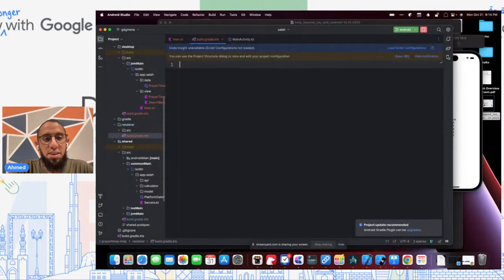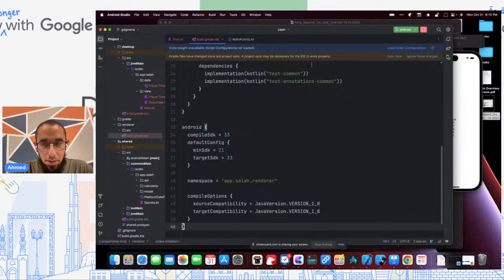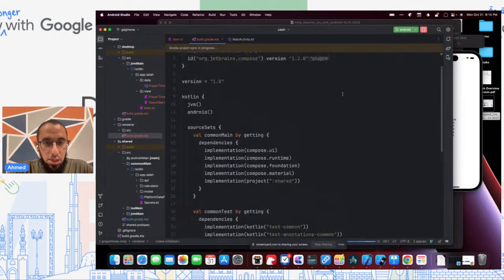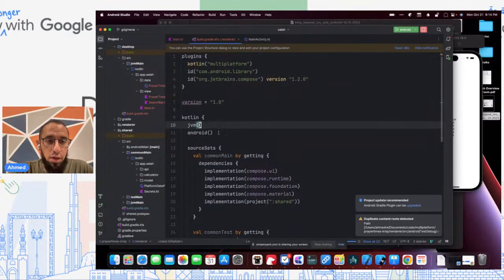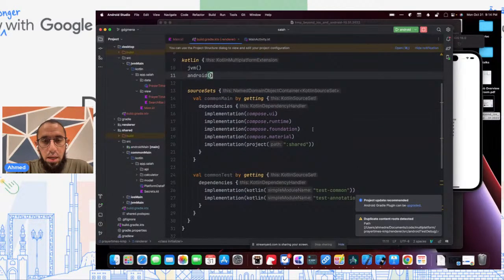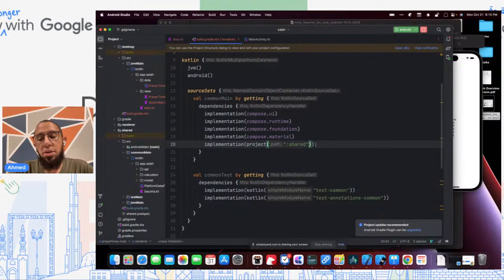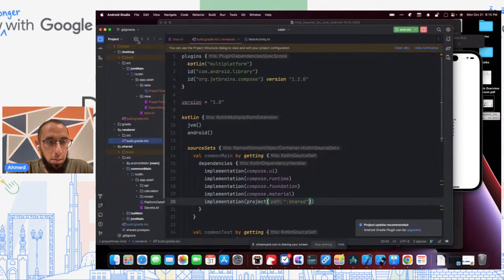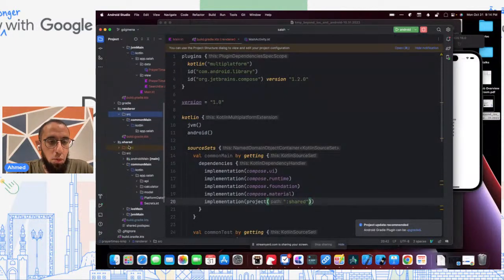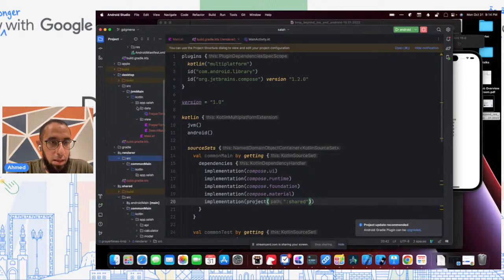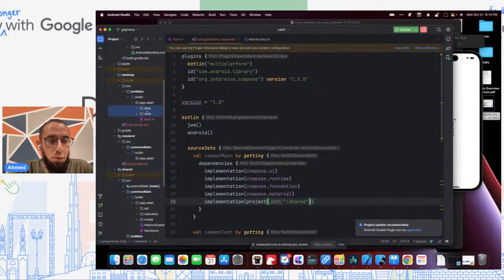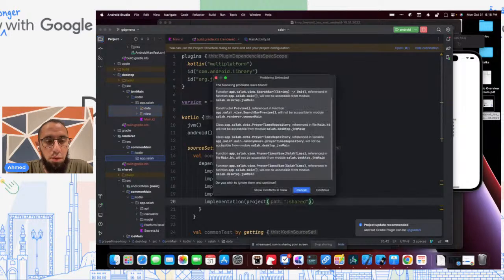And again, I have pre-filled the build script, which essentially is just saying we support two targets, JVM and Android. And for everything that's common, we'll support Jetpack Compose, so UI, runtime, foundation, material design, and we'll share the shared project. So we can actually go into this renderer project now, and we can move these things that we had before. From the things that we copied, the data and view fields packages, we can move them here.